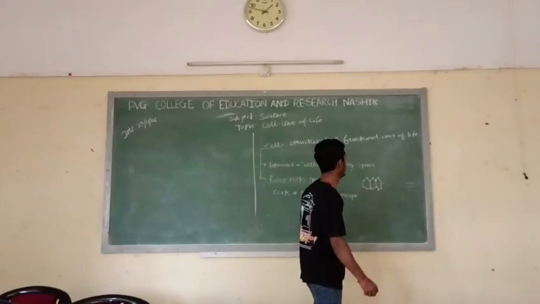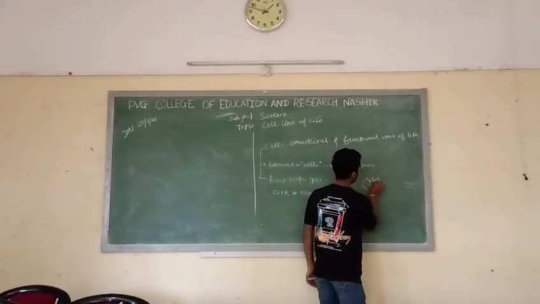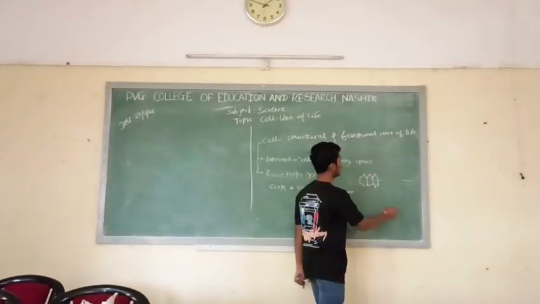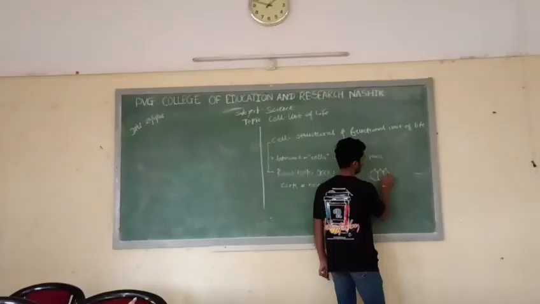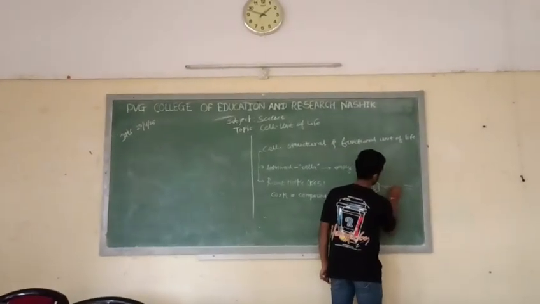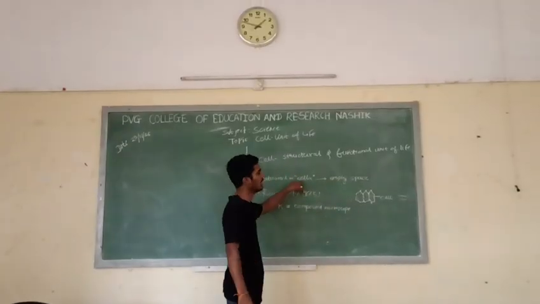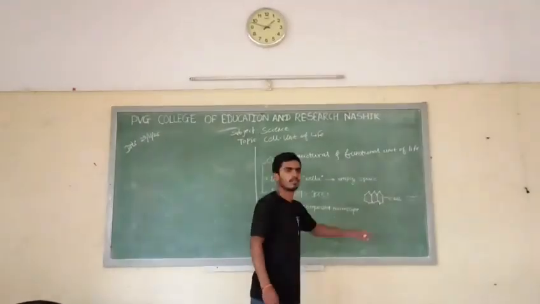Now this structure had an empty space inside it. This empty space was termed as cell, as empty space in Latin is known as cella. It is therefore known as cell.